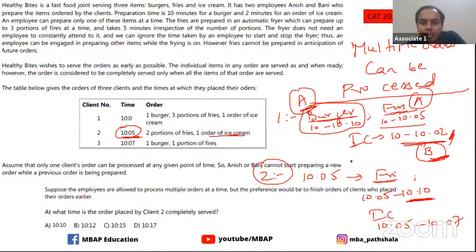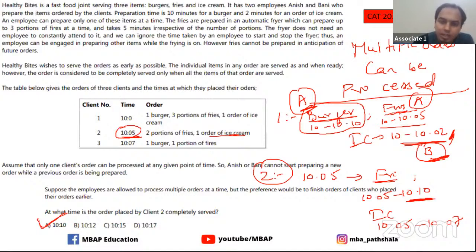So by 10:10, in this way, if multiple orders are processed, client number 1 and client number 2 both can be served. That's why your answer here is option A, which is 10:10. All right, I see that there were some people answering C, D, and so on, like 10:12. So guys, this should be clear with this explanation that I've given you, that the answer for this is 10:10.